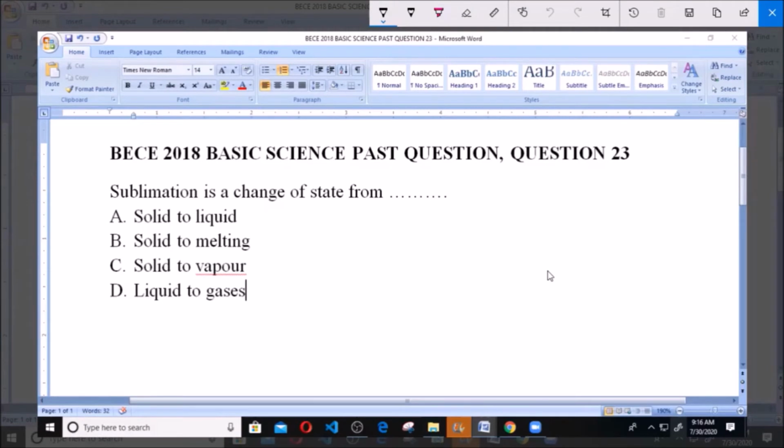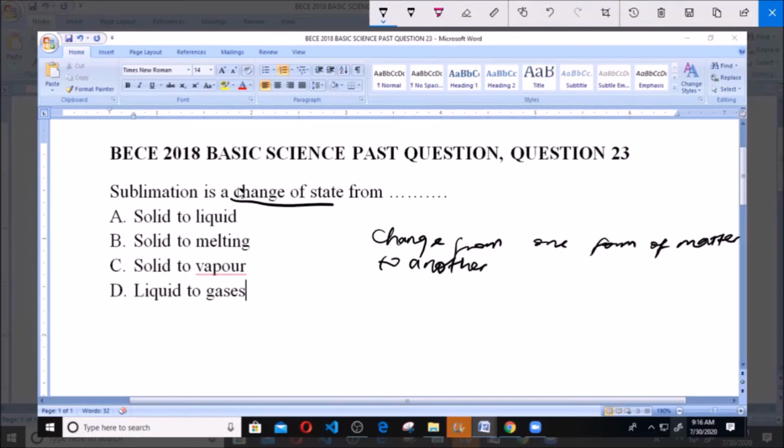Now, like we know, change of states simply means change from one form of matter to another. And like we know, there are different types of change of states. You have from solid to gases, from solid to liquid, from liquid to solid, from liquid to gas, from gas to liquid, and so on. Now we are asked that sublimation here is a change of states from what to what, because sublimation is actually a change of states.